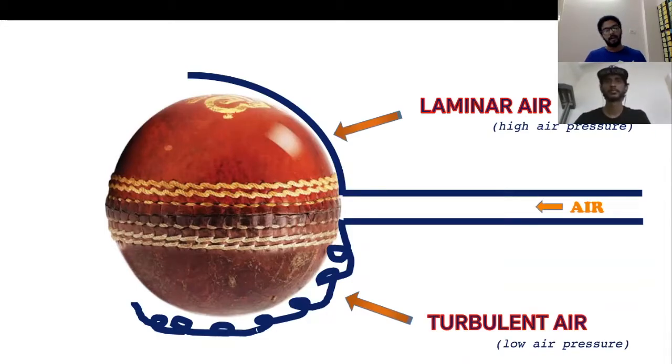Right? Now, due to this, the ball moves towards the shiny side of the ball, or it moves to the side which creates a higher air pressure. So the ball tends to move to the shiny side. Okay. And this is called reverse swing. Right? So Sid, again, I'm giving it back to you. You can cover the reverse swing part of the story.